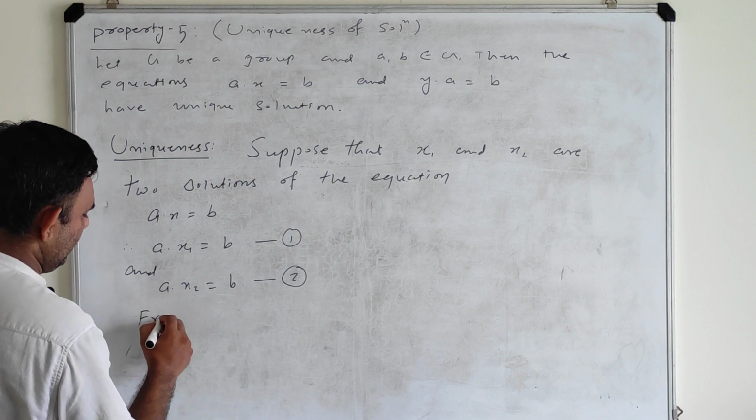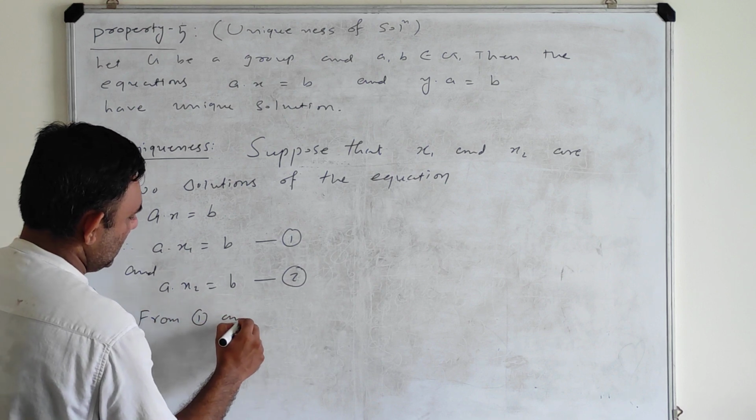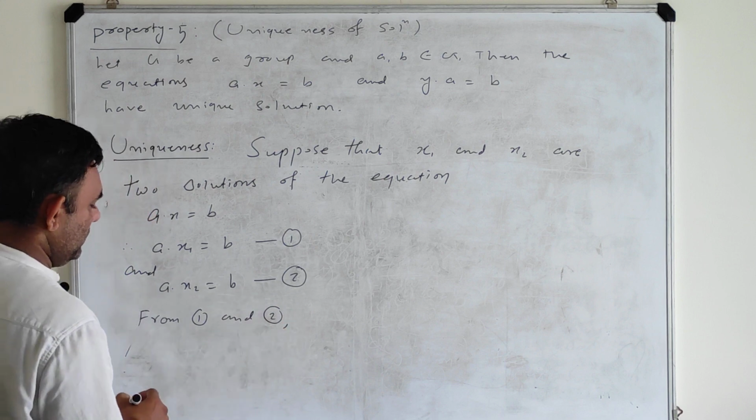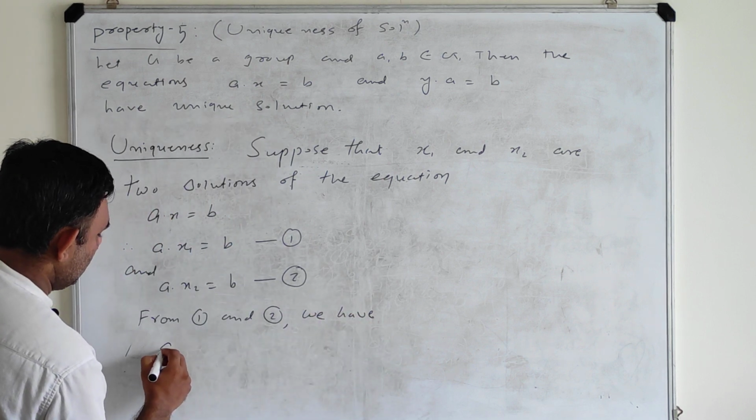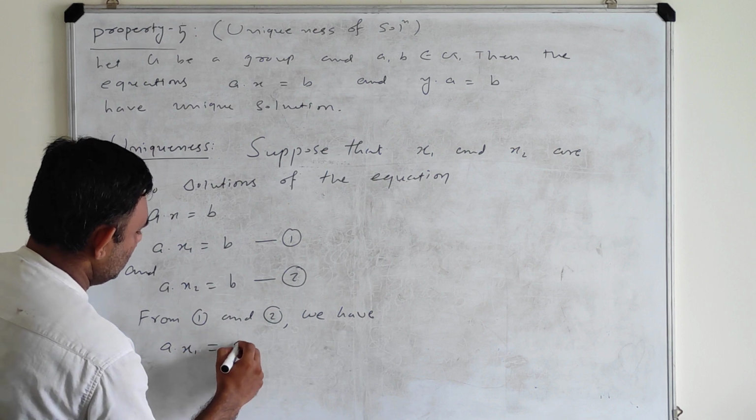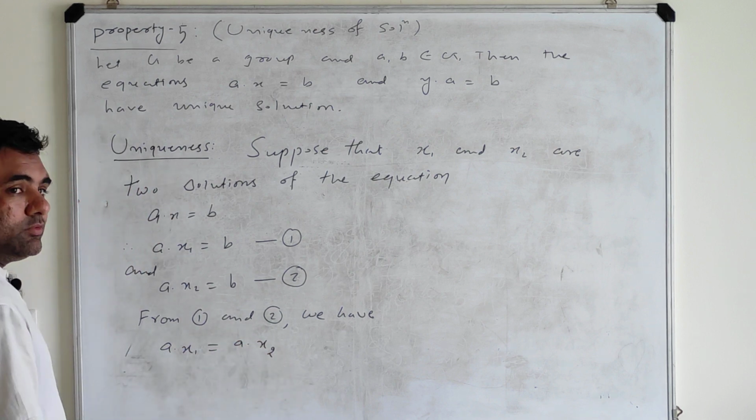So from 1 and 2 we have A dot x1 is equal to A dot x2.